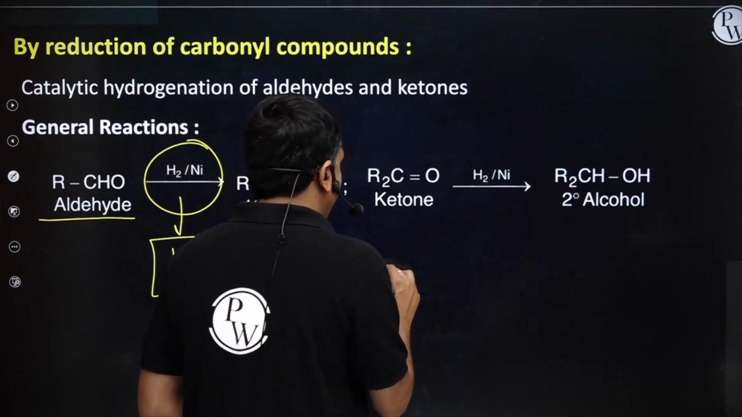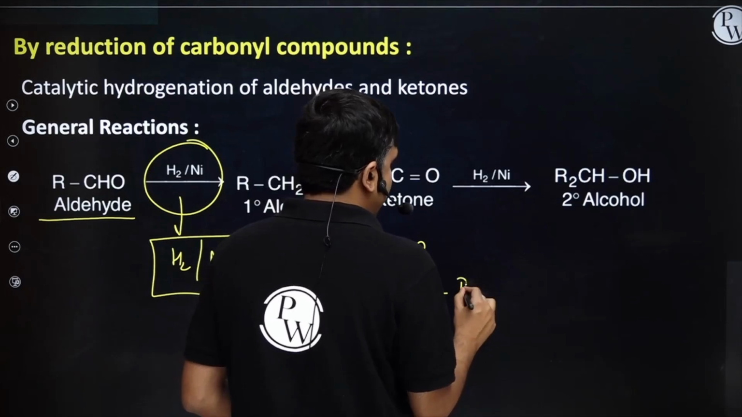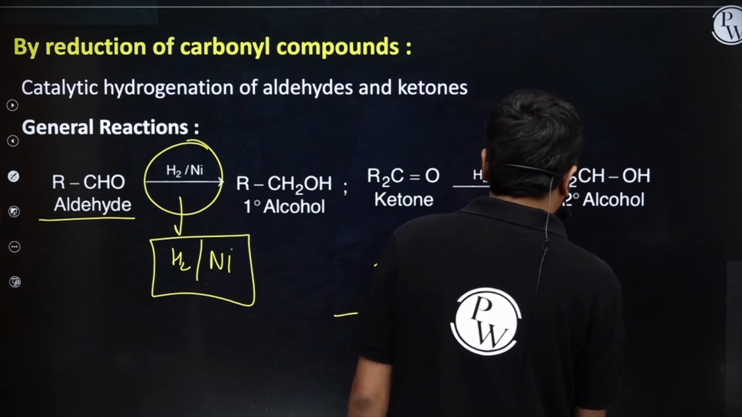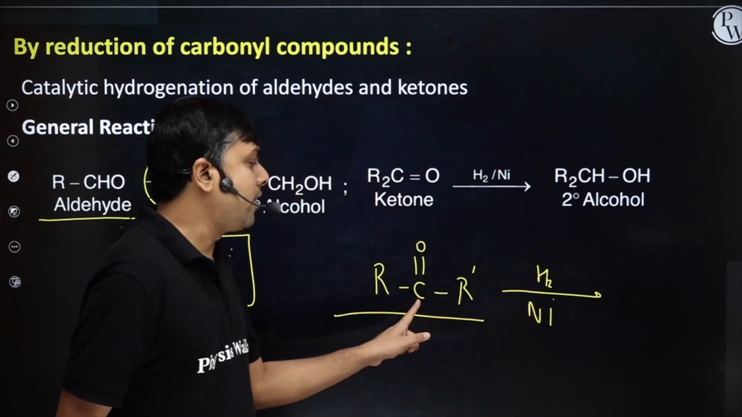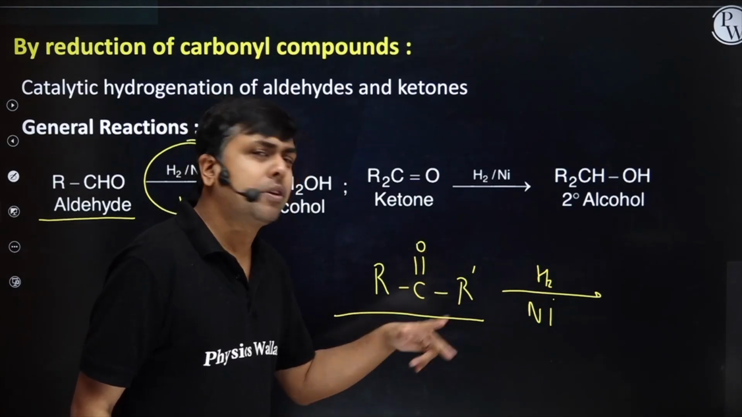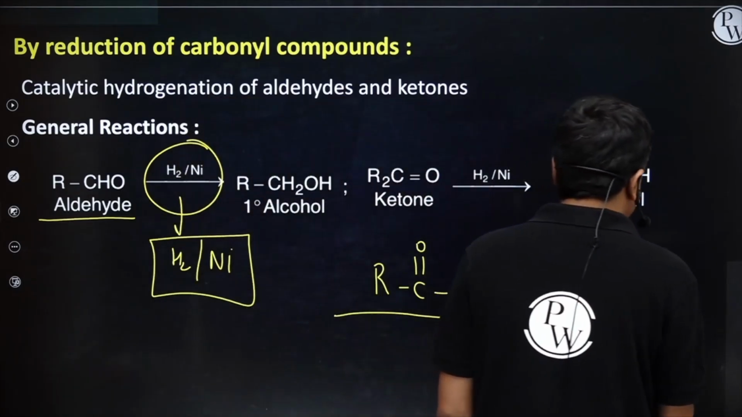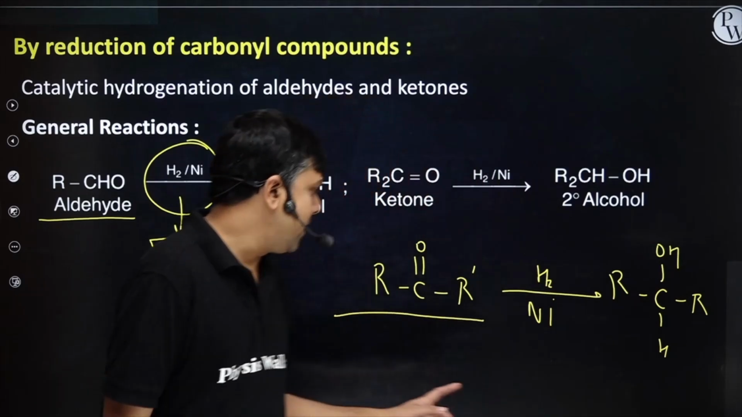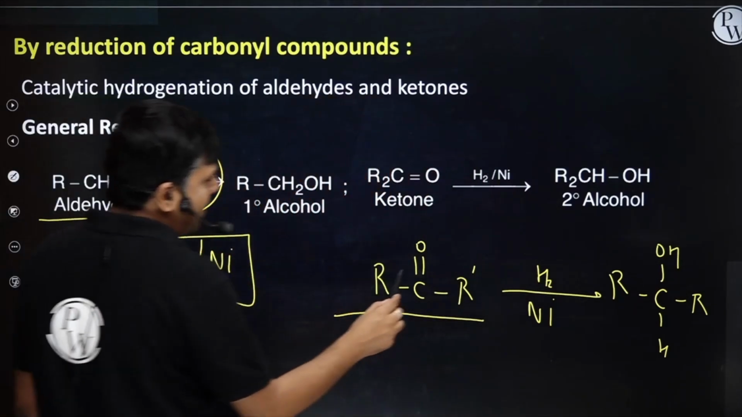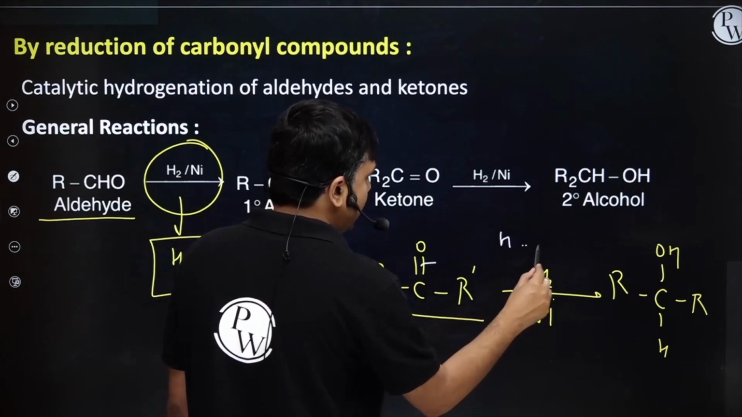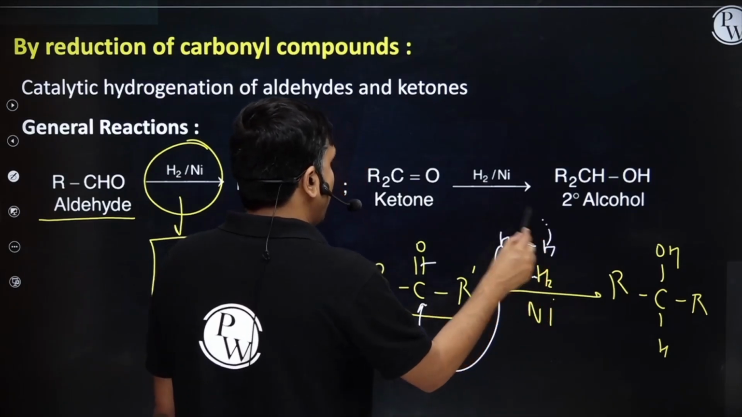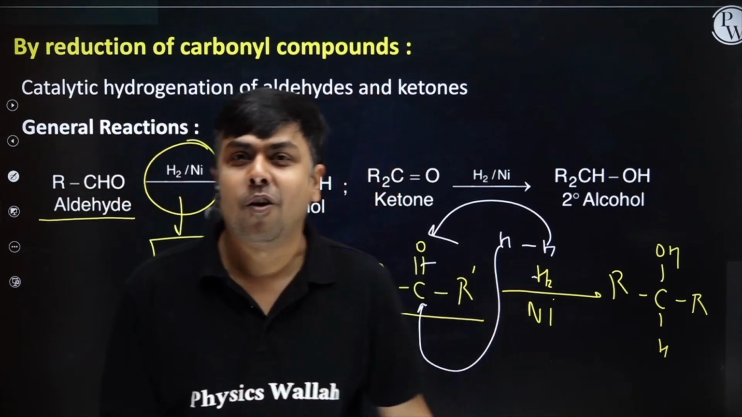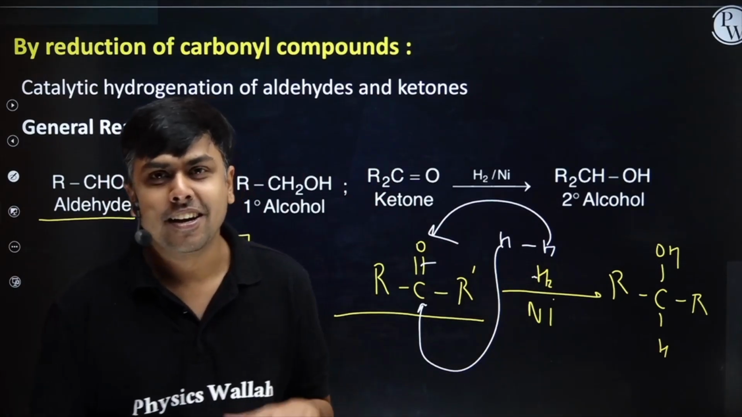If I am having a ketone R, C double bond O, R dash, an unsymmetrical ketone, and if it is treated with H2/Ni, what you need to do? Add 1 H on this carbon, 1 H on oxygen, remove this double bond, simple: R, C, OH, R dash, H. I have simply cleaved this double bond, right? I have added one hydrogen over here, one hydrogen over here. Ketone gives secondary alcohol, aldehydes give primary alcohol on catalytic hydrogenation, right? Let's move ahead.